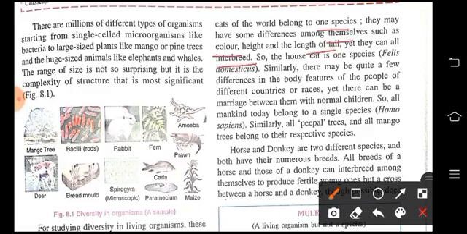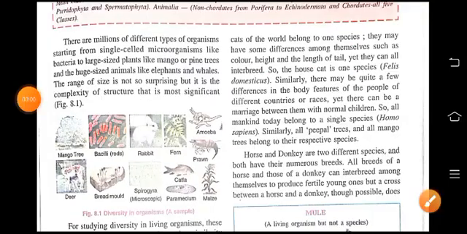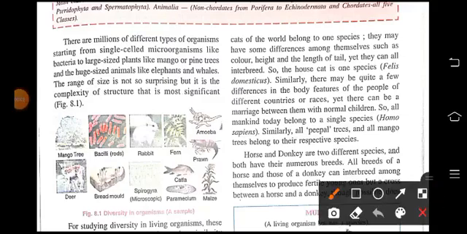So they belong to a single main species, and that is Felis domestica. Similarly, the people of different countries or races have different body features, yet they can marry and produce normal children. So all mankind today belongs to a single species, and that is Homo sapiens.